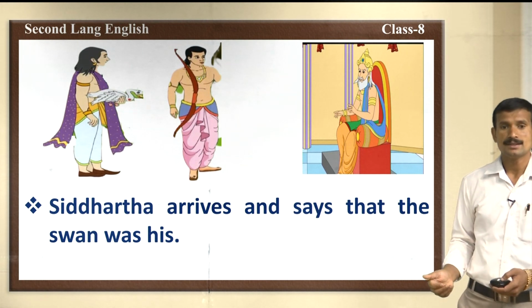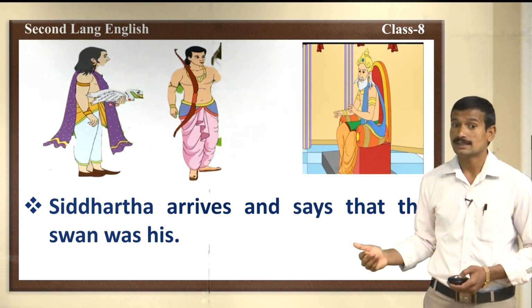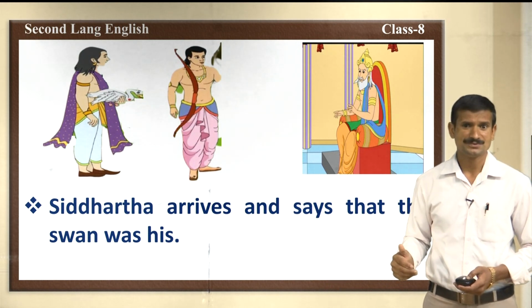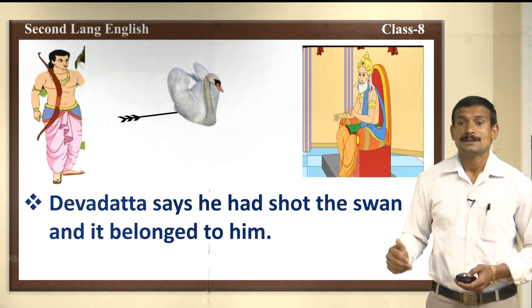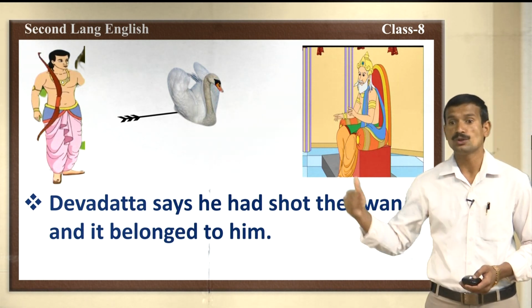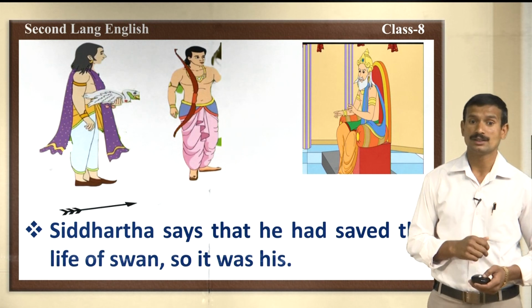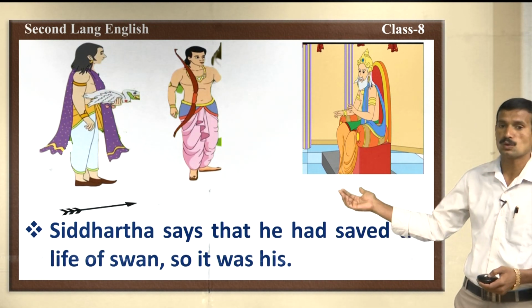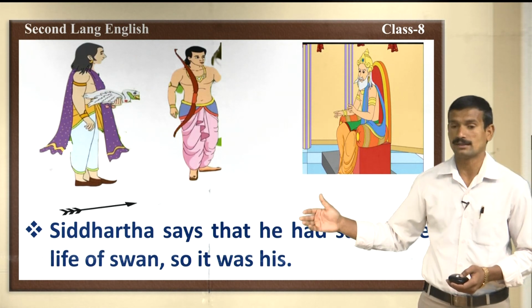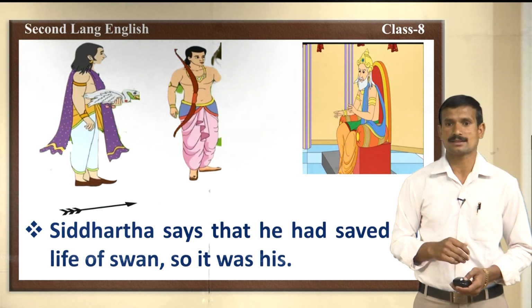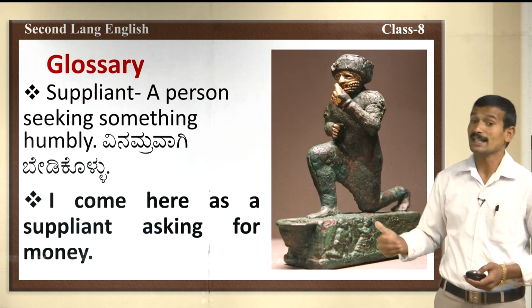Next point, Siddhartha arrives and says that the swan was his. What was the reason given by Siddhartha? Yes, Devdutt says he had shot the swan and it belonged to him. But at last, Siddhartha says that he had saved the swan's life, so it was his. This is the play we had discussed in the last class. Let us know the second part.